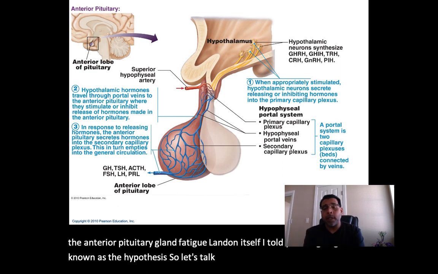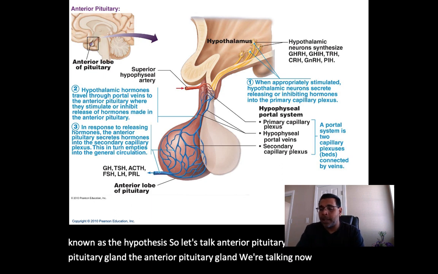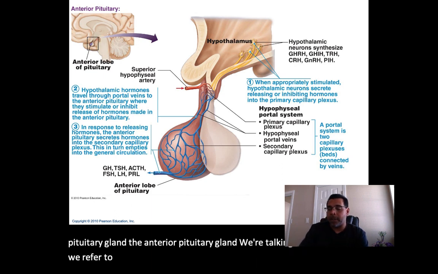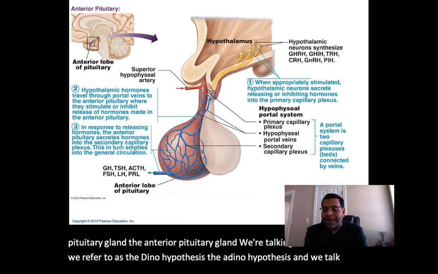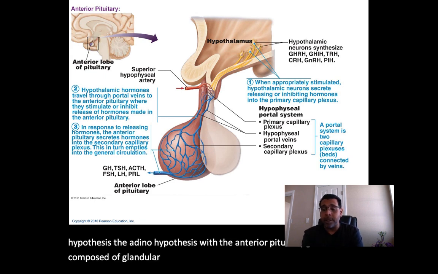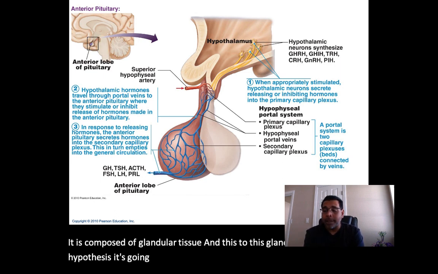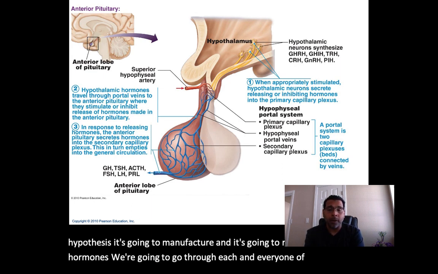Now we talk anterior pituitary gland. The anterior pituitary gland, we are talking now about what we refer to as the adenohypophysis. When we talk adenohypophysis, the adenohypophysis or the anterior pituitary gland is composed of glandular tissue. And this gland, the adenohypophysis, is going to manufacture and release a number of hormones. We're going to go through each and every one of them and check them all out.